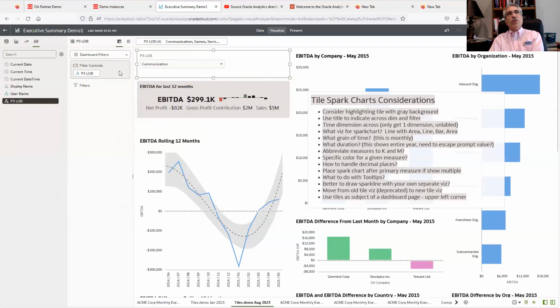I'm not going to try and go through it all, but now with that ability, it begs the question whether you should do prompts up at the top. Do we include them in dashboard controls across, down, whatever?